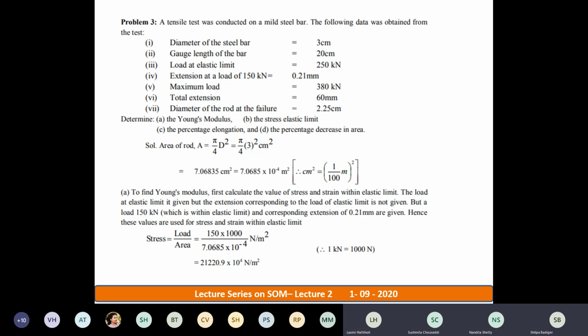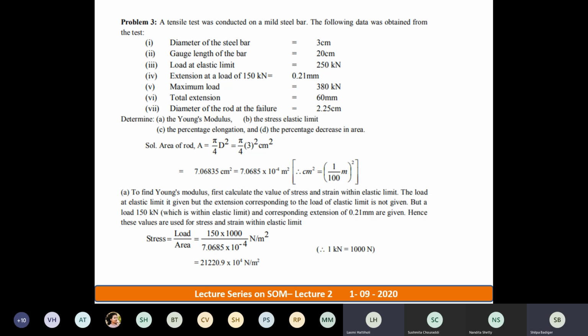100 centimeter. Please understand, 1 meter is equal to 100 centimeter. So 3 centimeter is equal to 0.03 meters. You should know the unit conversion in terms of centimeter, meter and mm. Practice all the things. I'll repeat, 1 meter is equal to 100 centimeter.